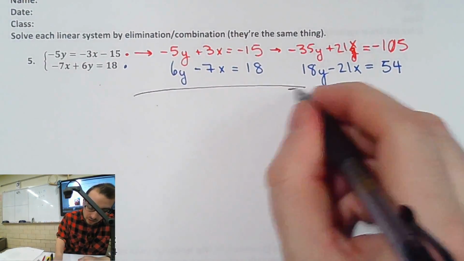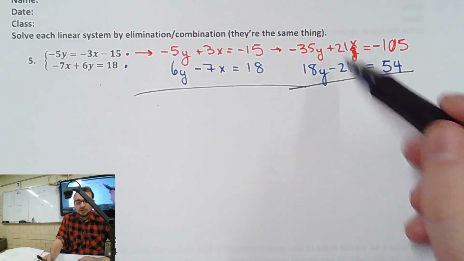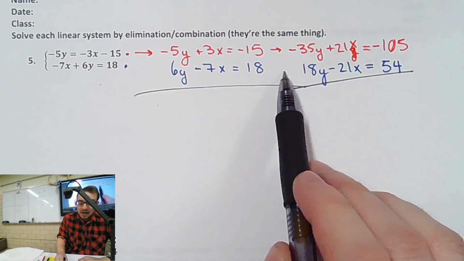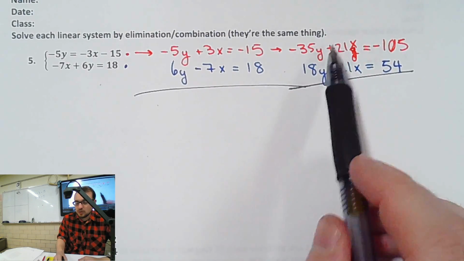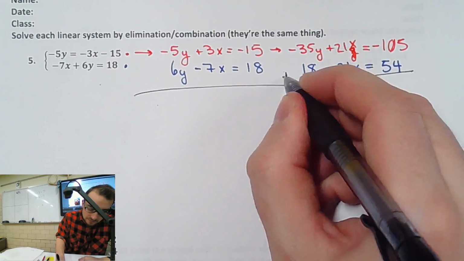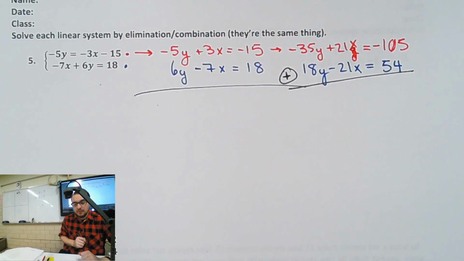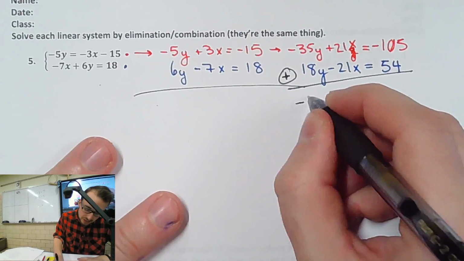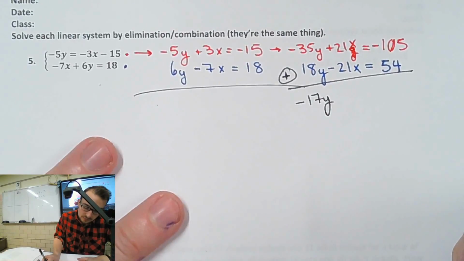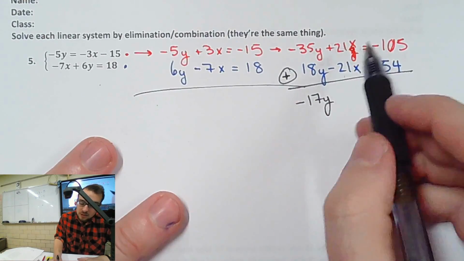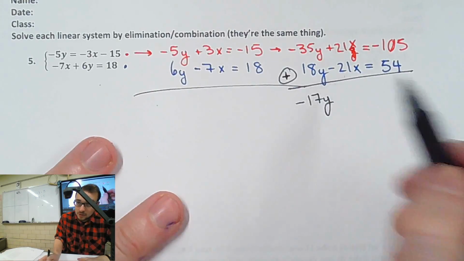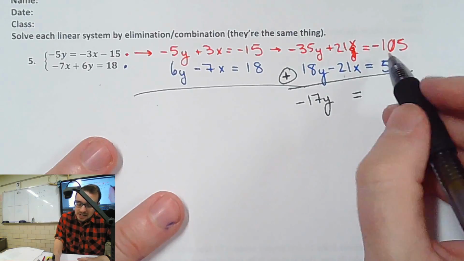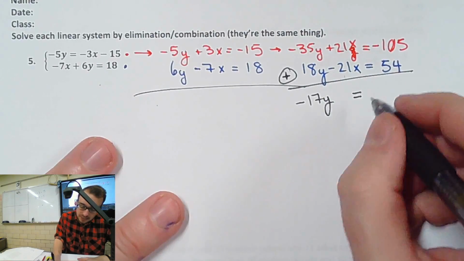Here we go. Am I going to add or subtract to make the 21s go away? If I subtract, I do 21 minus negative 21. That's going to be 21 plus 21. So we need to add, right? So we're adding them all. Negative 35 plus 18. That's going to be negative 17y. This goes away. 21 plus negative 21 goes away, right? Always check to make sure it actually does. Negative 105 plus 54. That's going to be negative 51.